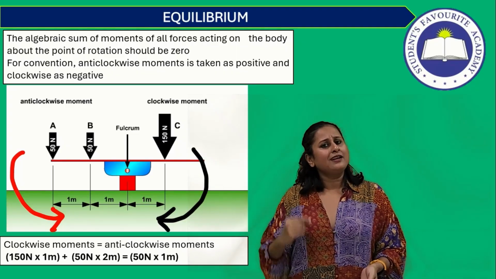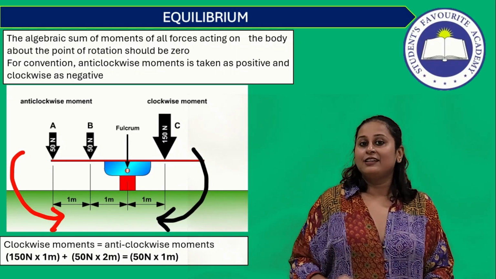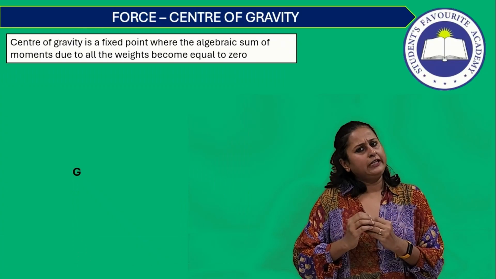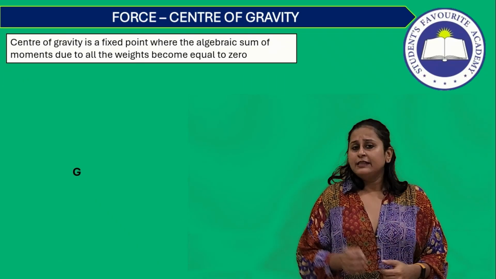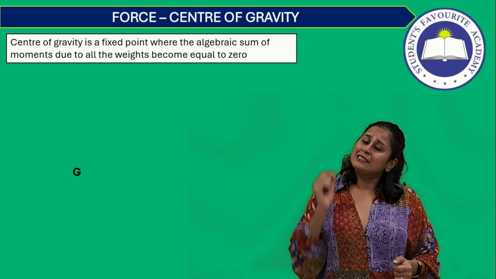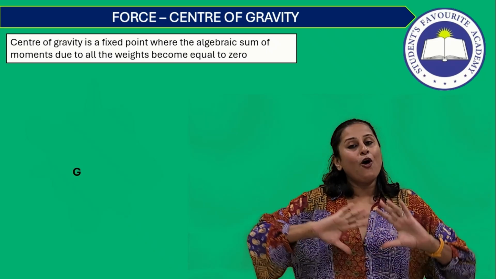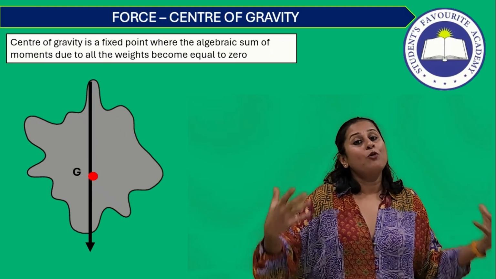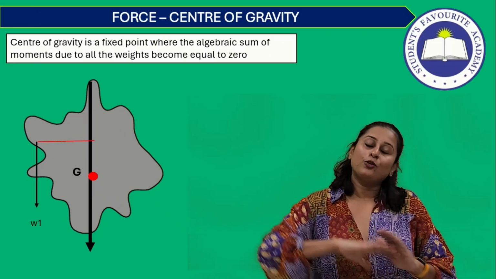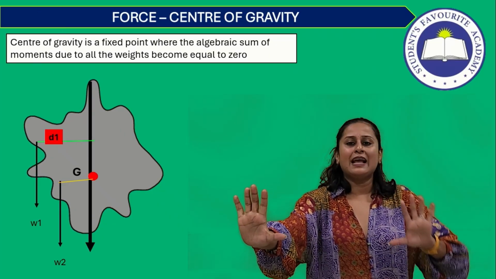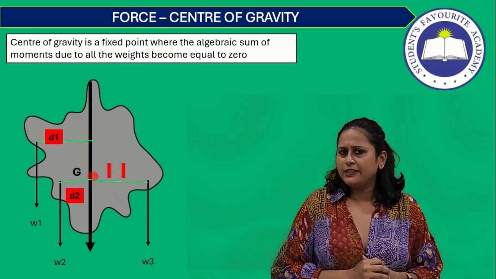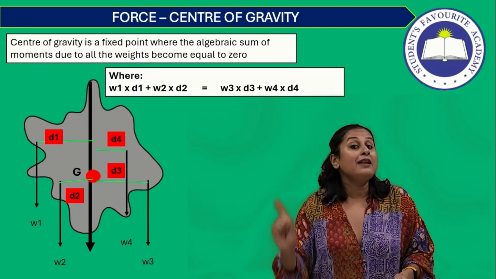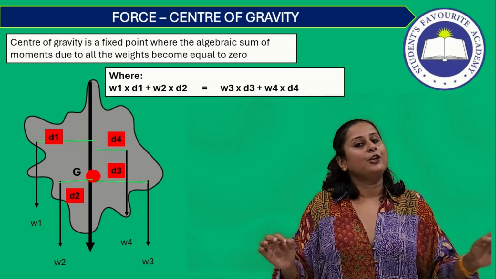So now let us take it a little ahead and try to understand the concept of center of gravity. The center of gravity of a body is unique to itself, and the center of gravity of a body is such a point about which all the moments become equal to zero, or collectively all the moments cancel each other out. All the net clockwise moment cancel out all the net anti-clockwise moment. So the body is in a state of equilibrium when it is suspended about its center of gravity.